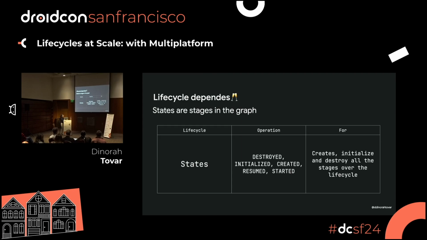What it does is that it creates, initializes, and destroys all the stages over the life cycle. You're probably using it, or maybe not, and this is totally fine, okay? But if you are using onResume, onPause, you are probably calling this type of states in some part of your code.